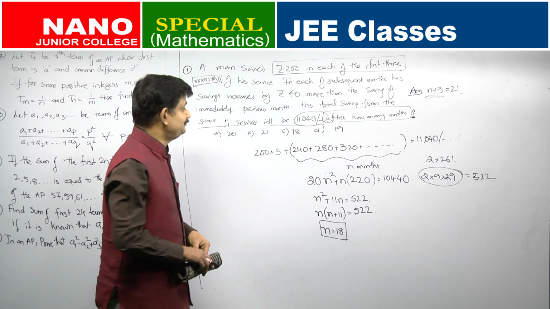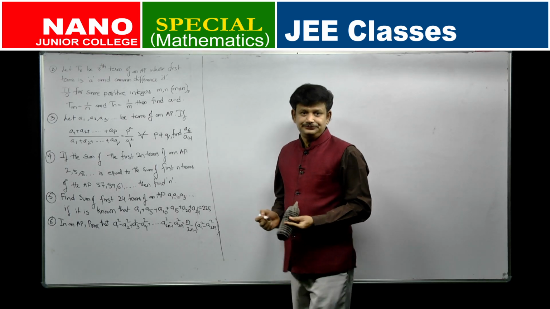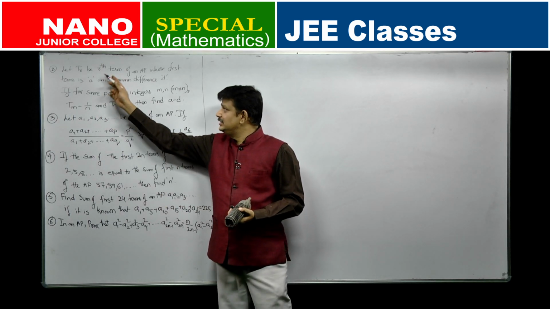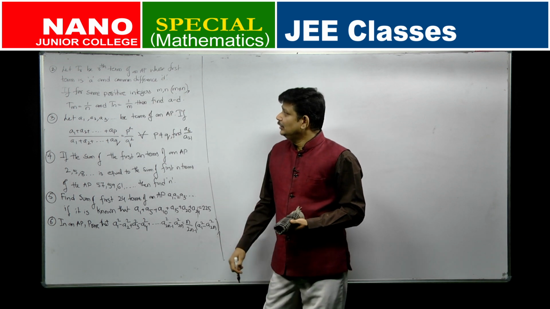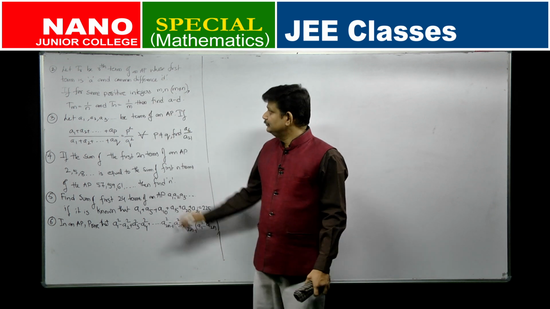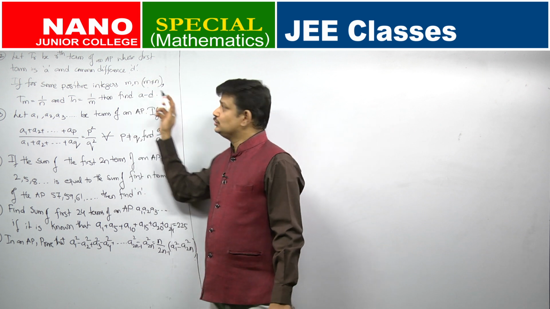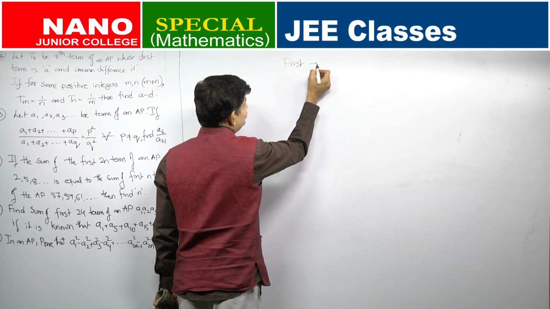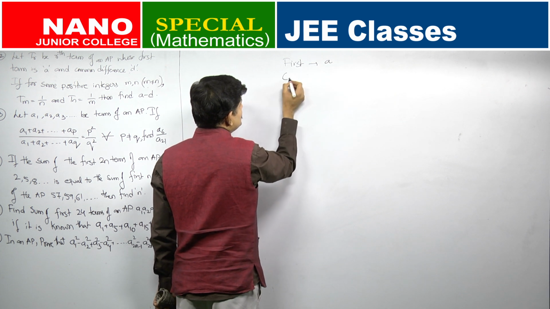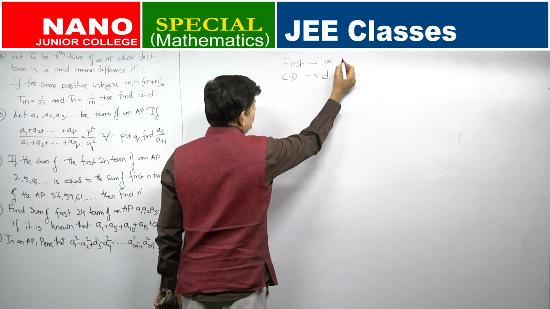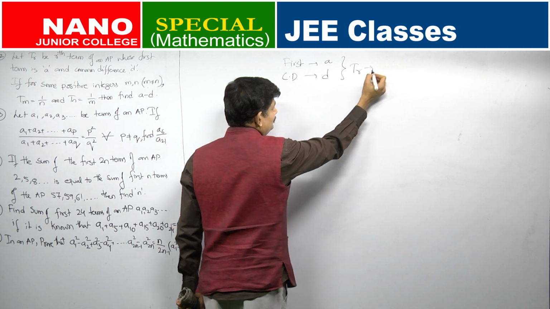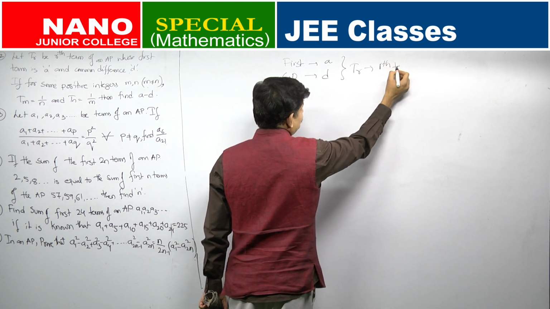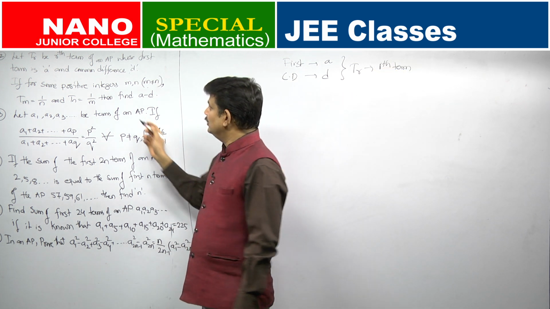Is the problem clear? Next question. Let Tr be the rth term of an AP whose first term is A and common difference is D. So, what is the first term given to be? A, common difference is D, Tr is the rth term. What else is given?